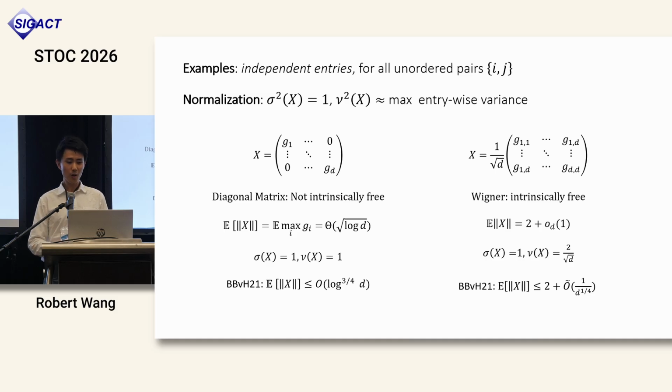In the other example, all entries of X are Gaussian with the same variance. These are called Wigner matrices, and they're very well studied, and it is known that the norm of X in this case concentrates around 2. Indeed, because the variance is very well spread over the entries, the nu_X parameter is on the order of 1 over root d, which is much smaller than sigma_X. So X is intrinsically free, and in fact, this BBVH inequality correctly predicts the norm of X up to the leading constant factor of 2. You can see that it is very sharp in a lot of settings.